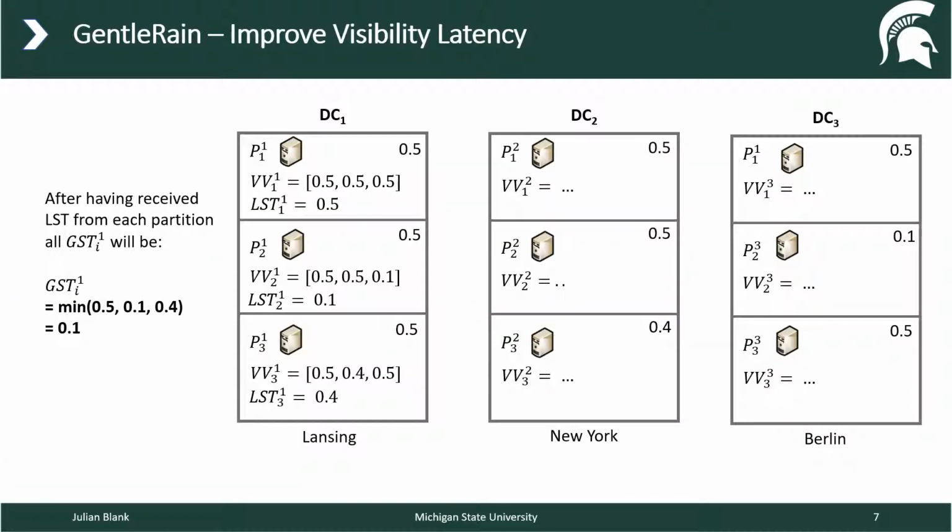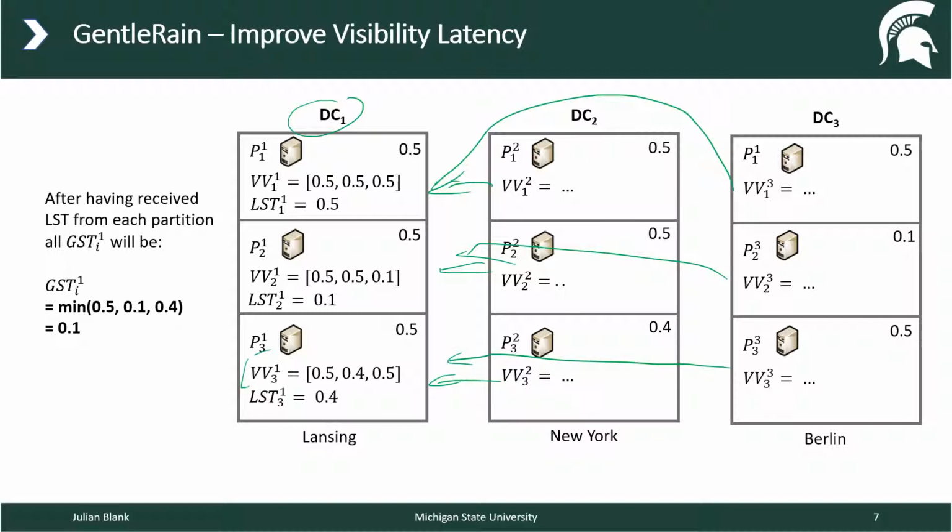So what happens is we have three data clusters with three partitions. So the VVs are updated. We are focusing now on data cluster 1. So the VVs are updated from all other servers periodically through heartbeat messages. Then we're going to have the VVs. Then we're going to have the local stable time, which is just the minimum out of the VVs. Or here, whatever value. And finally, the GST is going to be calculated, which is the minimum out of those values.